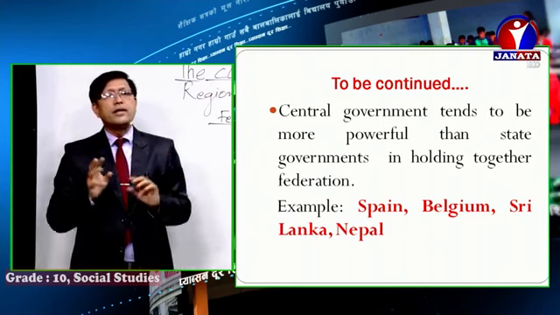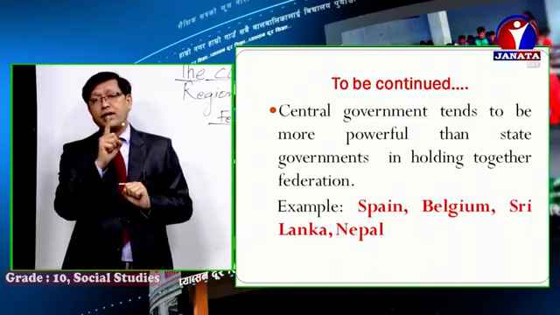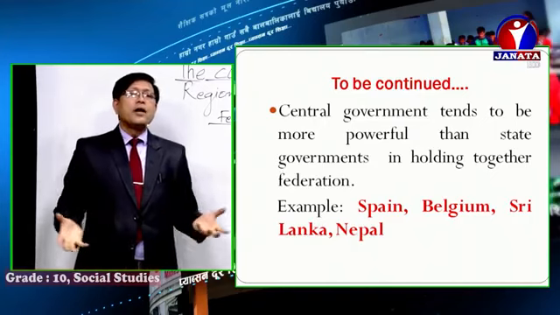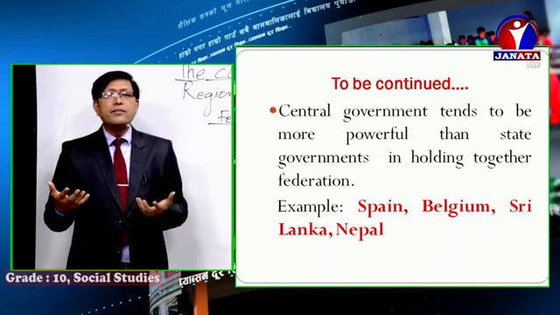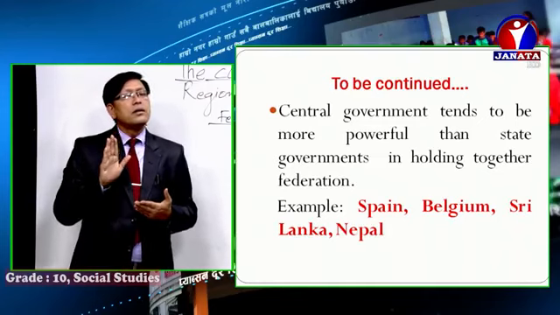There are two types of federation. The first is the coming together federation, a better example being the United States of America, where all independent states come together and make a bigger union for security purposes, pooling their sovereignty while retaining their identity.